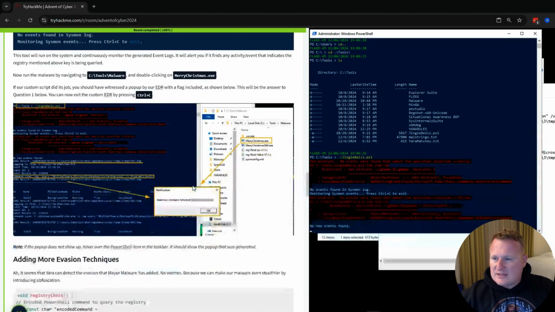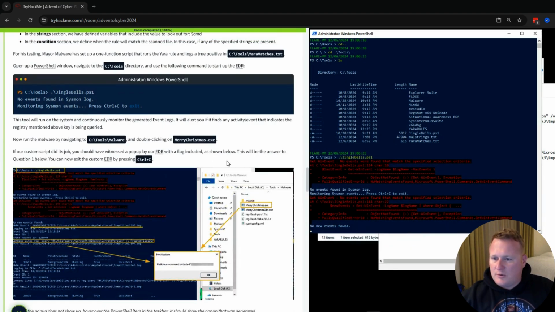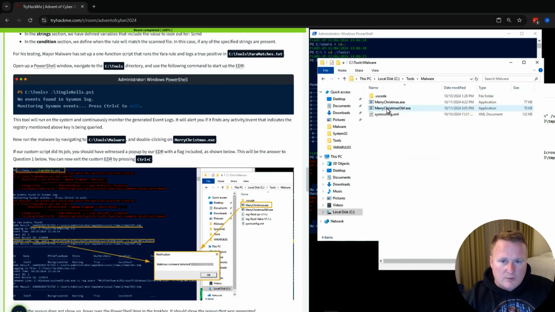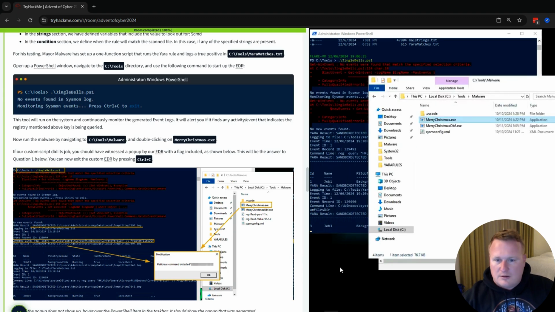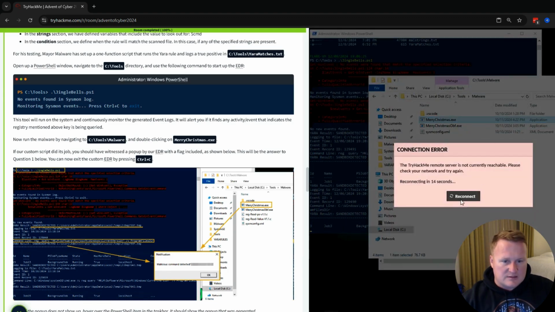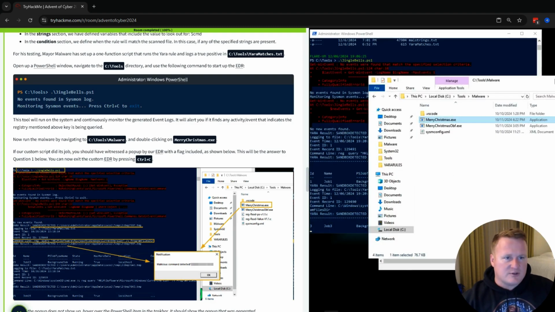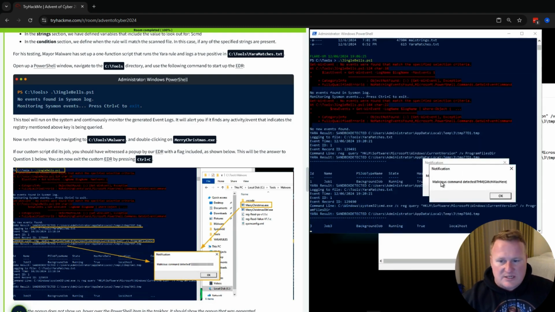So while that is happening, we now want to go into our Merry Christmas.exe inside of our tools malware folder. Pivot here real quick. Go to tools, go to our malware, and we are going to hit our Merry Christmas.exe. That is going to run, and it looks like we have a hit. Okay, we're still good. As we can see, there was a notification that hits, and it looks like we've just found our first flag.